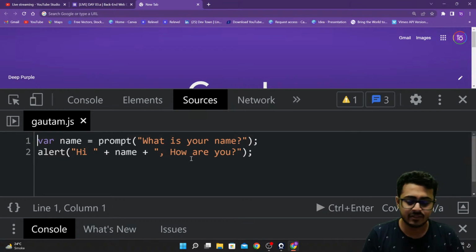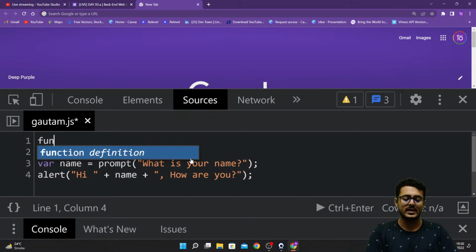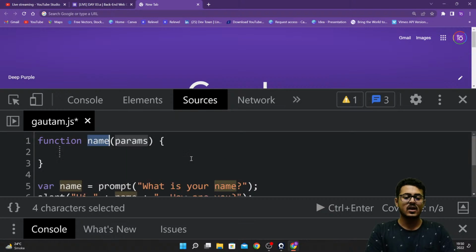So let us create our very first function, guys. To create a function, it's very simple. You first have to declare that you're creating a function, just like when you're creating a variable, you have to write var. Similar to that, when you're creating a function, you have to write function. Now, what is the name of this particular function, guys? Greeting. I'm naming this function greeting itself.